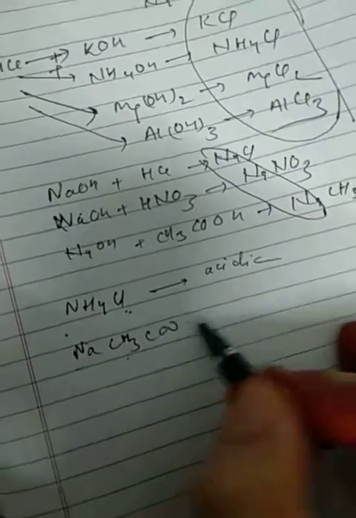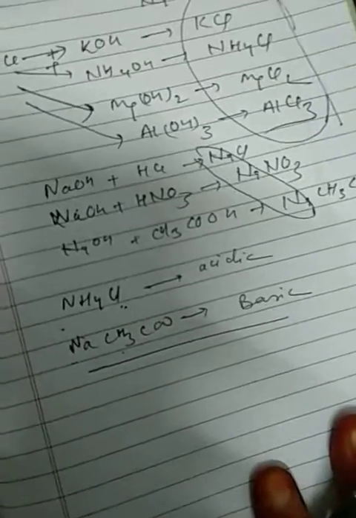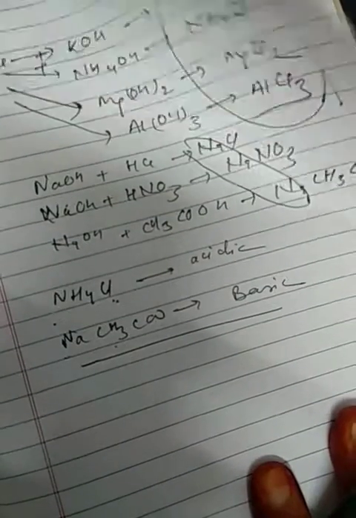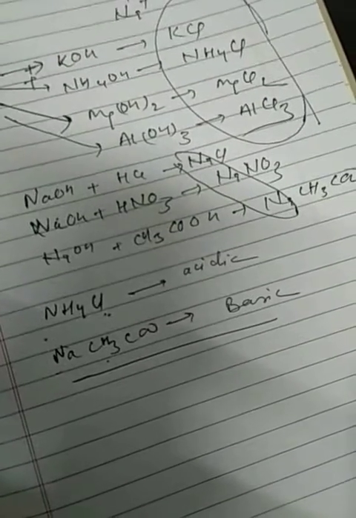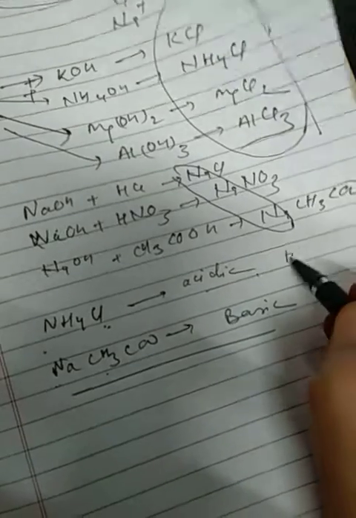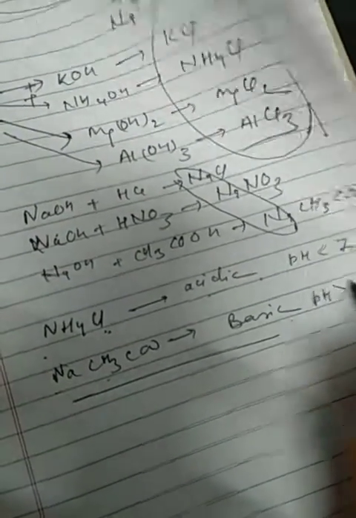Sodium hydroxide is strong, so it will be basic in nature. Is it clear? So in this way you will decide the acidic or basic behavior of the salt, and along with that you can find out the pH. If ammonium chloride is acidic, its pH will be lesser than 7. If a salt is basic, its pH will be greater than 7.